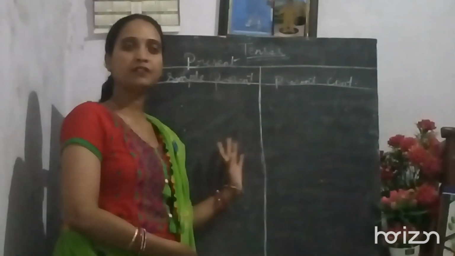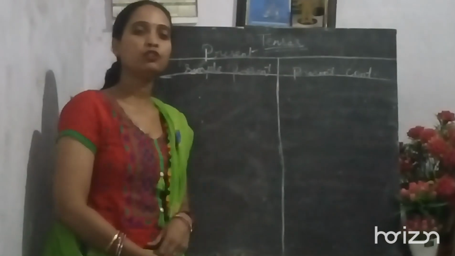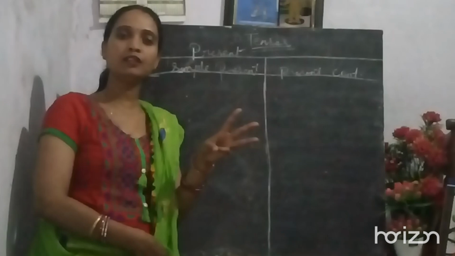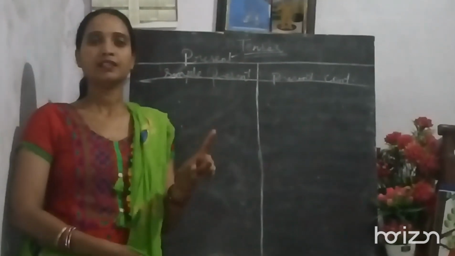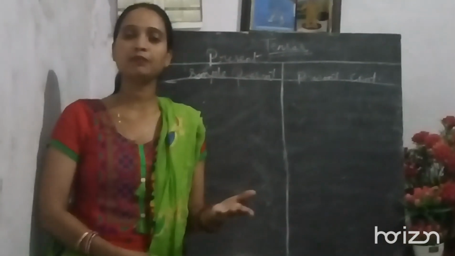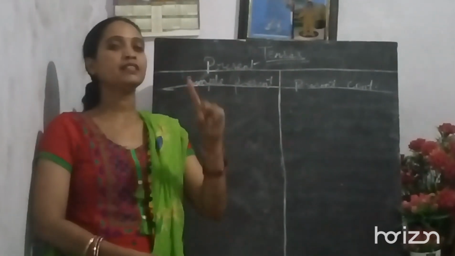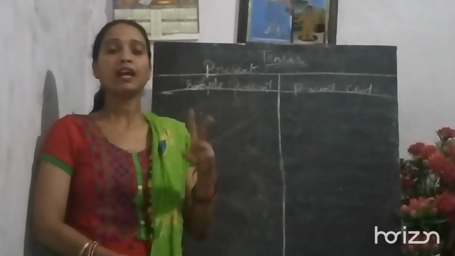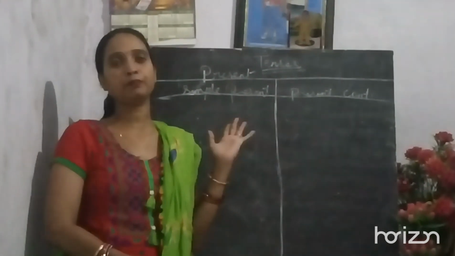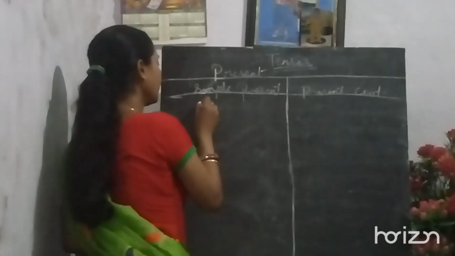First we will be discussing the first two columns. Let us start. Before starting this, let me tell you about the persons. Persons are the first person, second person and third person. First person is the speaker. If I am speaking here right now, I become the speaker. You become the listener. The speaker is the first person, the listener, that is you, is the second person, and when we talk about someone else or somebody, then that somebody becomes the third person. Clear?